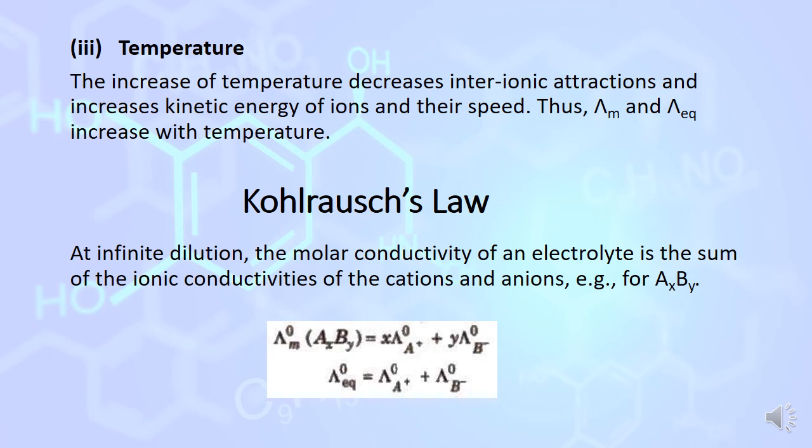Kohlrausch's law: at infinite dilution, the molar conductivity of an electrolyte is the sum of the ionic conductivities of the cation and anion.